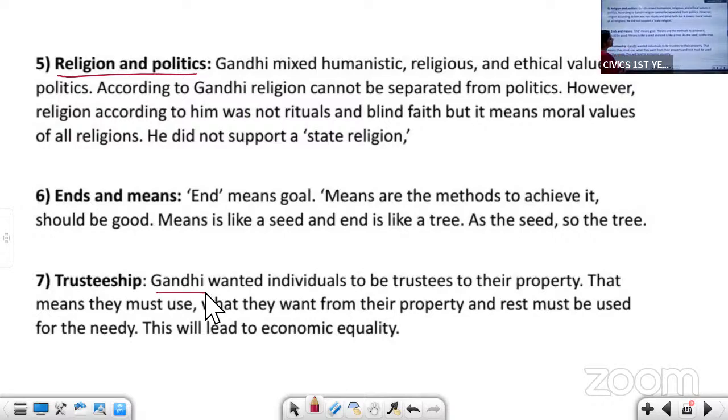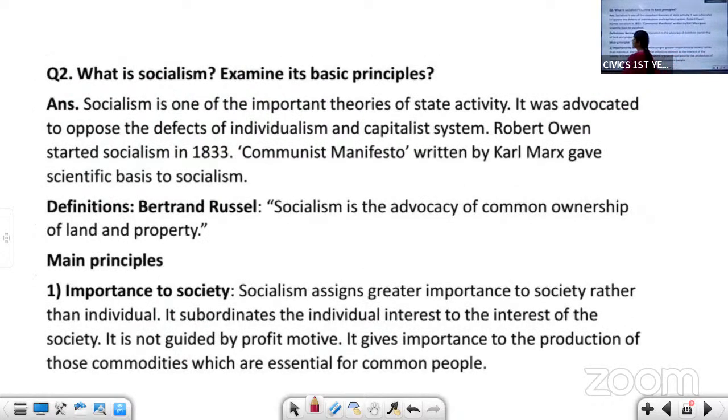He must use what he wants from his property, and the excess he can use for the needy. With this, we can achieve economic equality. I hope Gandhism is clear now. You can expect this question for 10 marks, Gandhism.